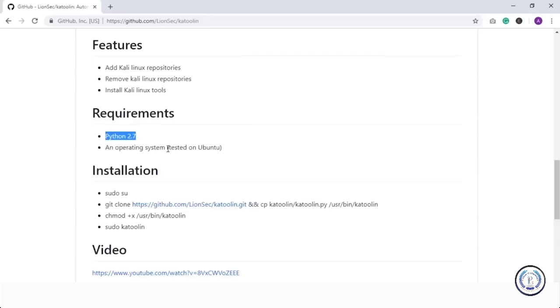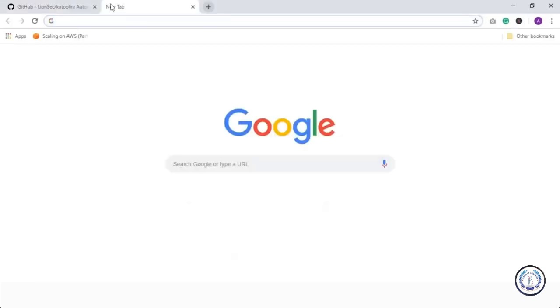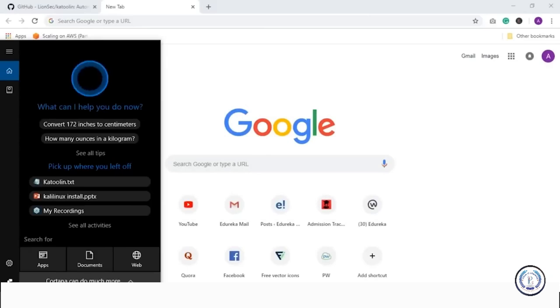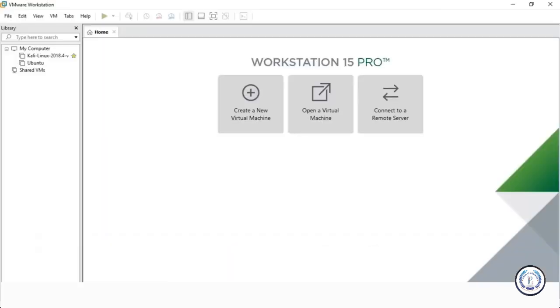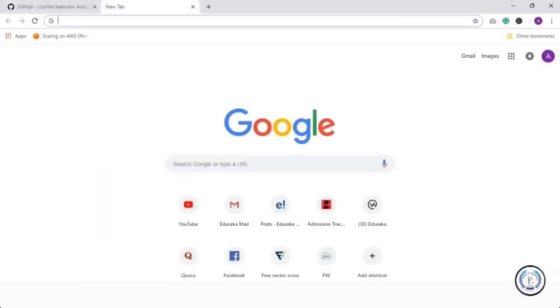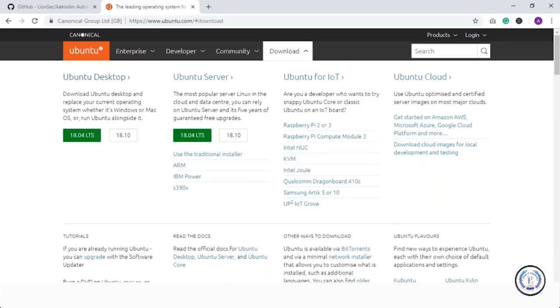And you need a Linux distribution. It could be Ubuntu, Fedora, Peppermint, or any other Linux distribution. I have Ubuntu here. I'll be using VMware Workstation Pro. It's already open, but let me just go back. All you have to do is search for Ubuntu and click on the first link. As you can see, there are a lot of options to install Ubuntu. Just click on this and you'll be able to download an ISO image file. I've already done that, so I'm not doing it again.